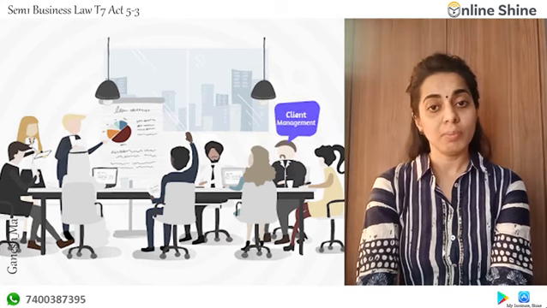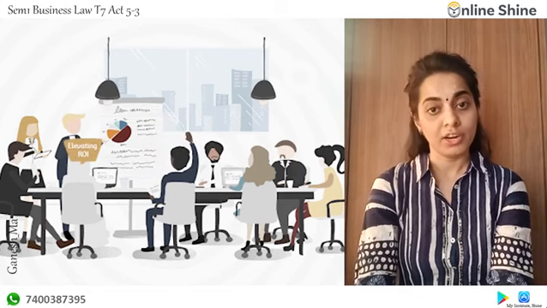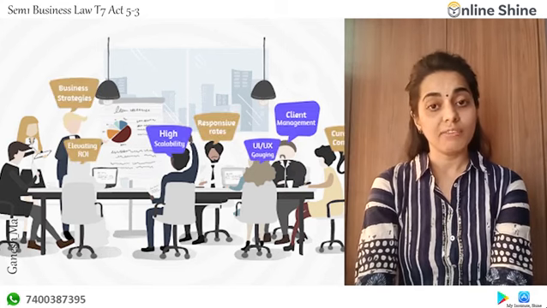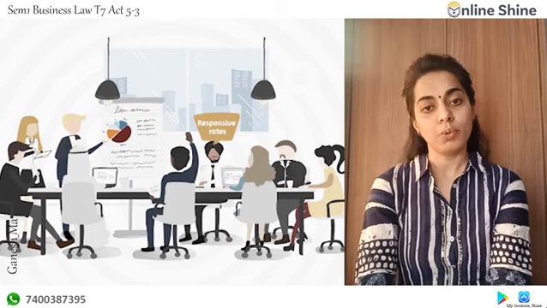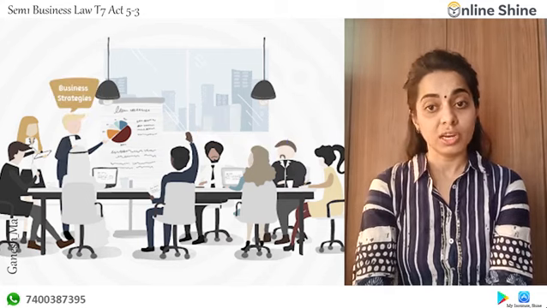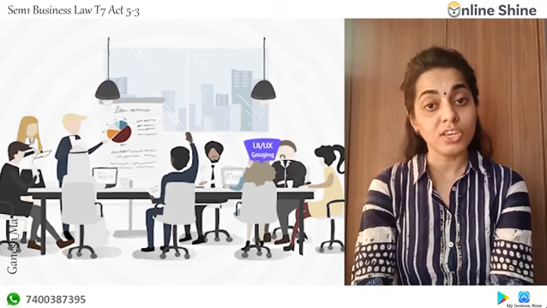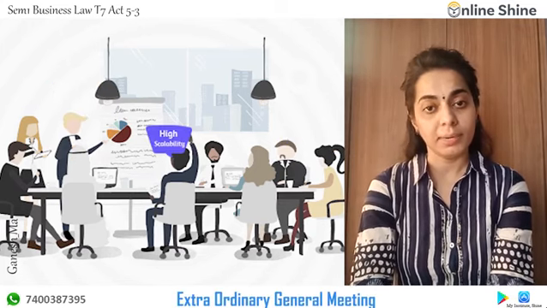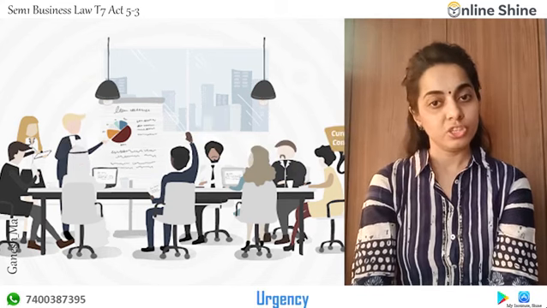Whatever decision is made through voting, which can be a special resolution or an ordinary resolution, is then passed on, and they will have to make the minutes of the meeting and submit it with the annual reports. Now, if for some reason extra information or urgency is required and a meeting has to be conducted, that is called an extraordinary general meeting. It is conducted only if required as per the urgency of the case.